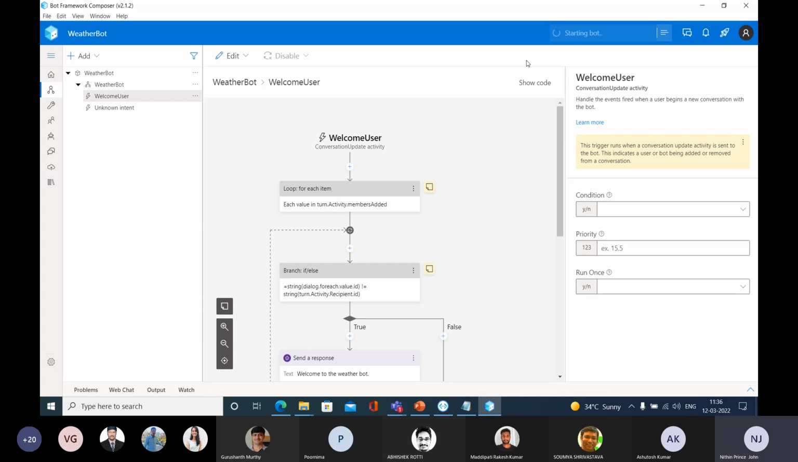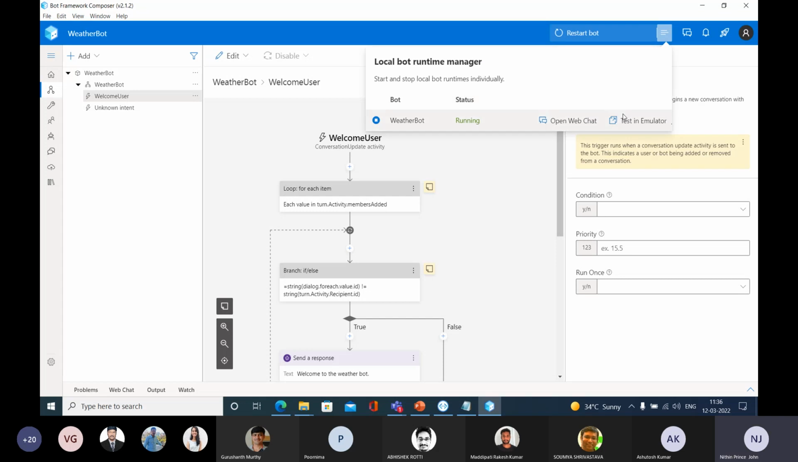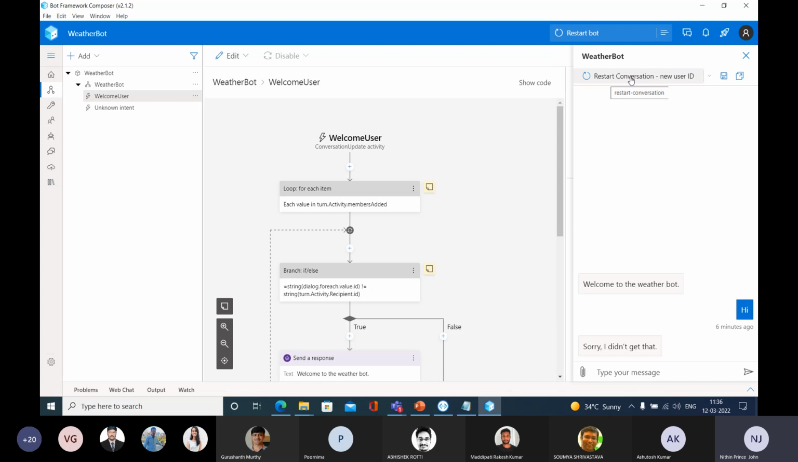It is going to ask whether we need to open that in web chat or in test in emulator. Go and select this open web chat. So this is the earlier message. Go and refresh that. You can select this restart conversation at the top. So here you're going to get the message: Welcome to the weather bot. What is your name? Let me put my name here, Nithin. Are you able to see this message? Hi, Nithin, nice to meet you. Is that okay? Yes.